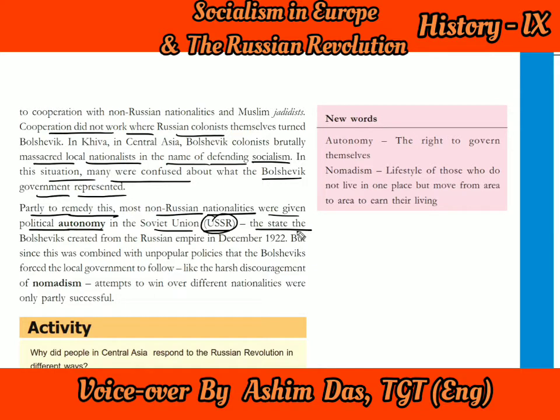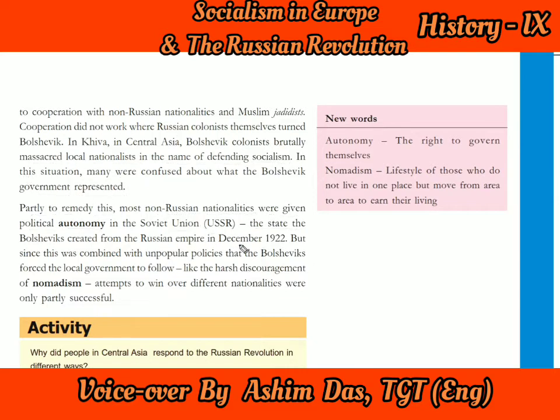Autonomy here means the right to govern themselves in the Soviet Union, at that time the USSR, which combined the Russian empire. The state the Bolsheviks created from the Russian empire in 1922, after the Tsar was removed, and at that time the Russian empire was made the Soviet Union in December 1922. But since this was combined with unpopular policies everywhere, the Bolsheviks formed a local government to follow, and the harsh discouragement of nomadism.